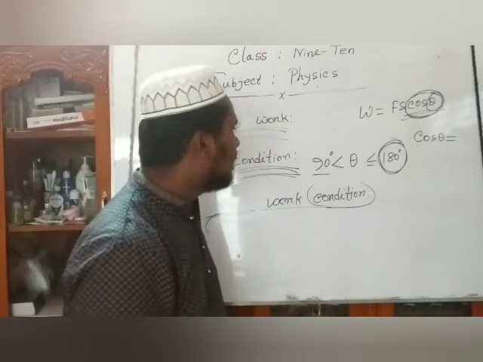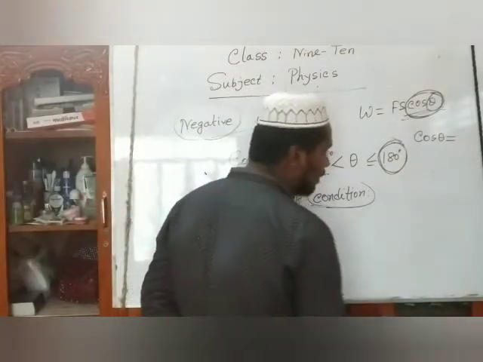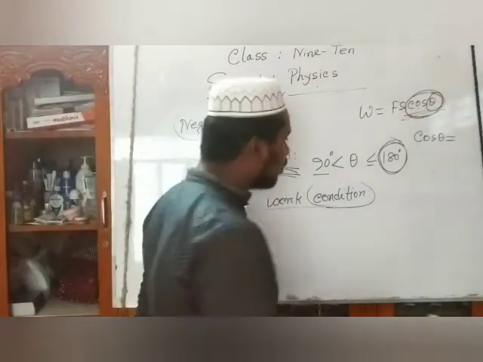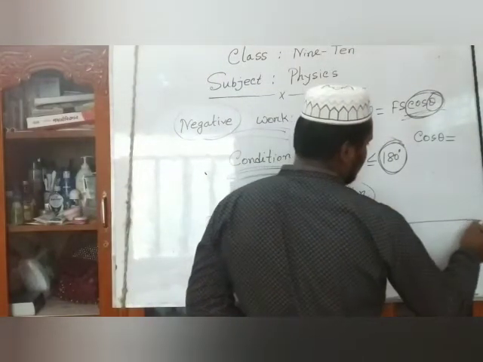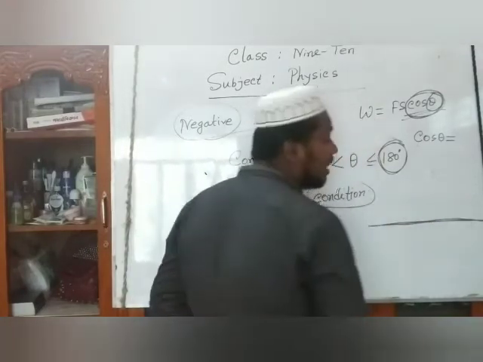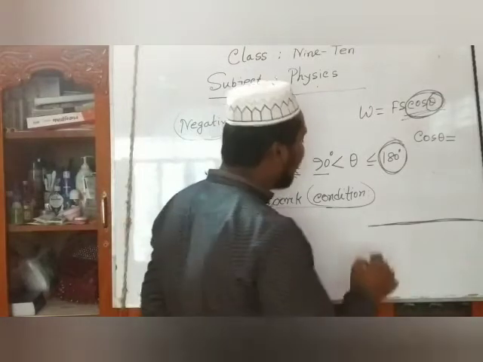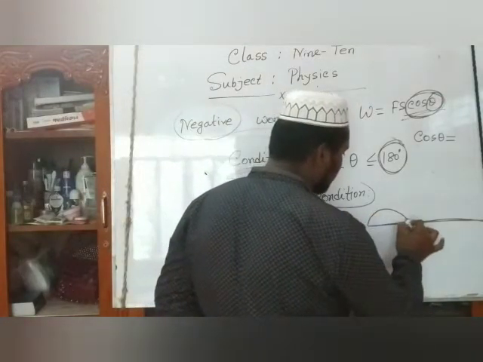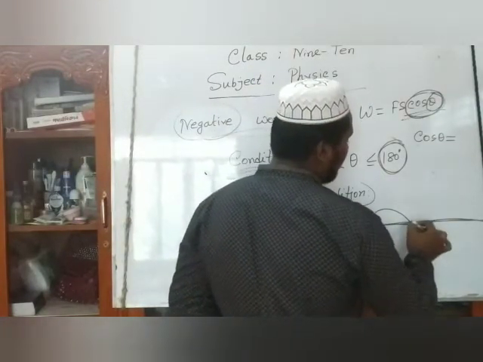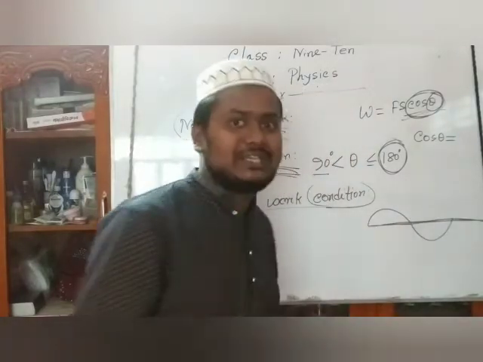Dear students, why don't we say 360 degree or above? Because you know that a straight line creates a 180 degree angle, and if it rotates again, then it creates another 180 degree angle.